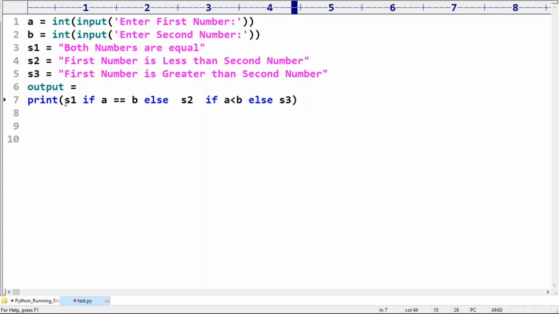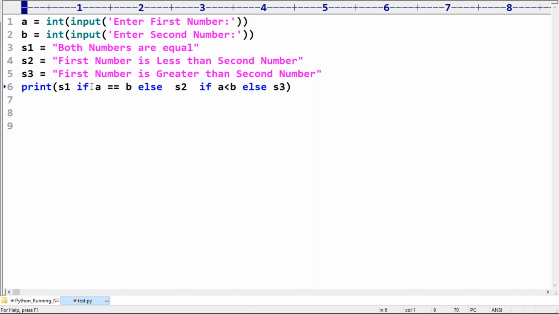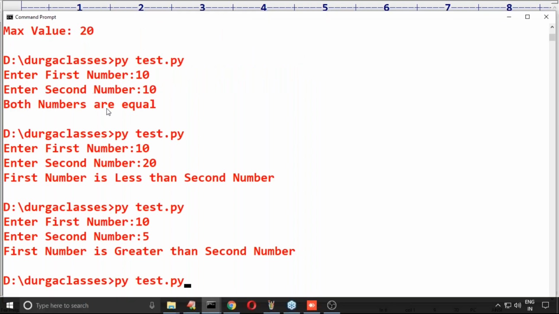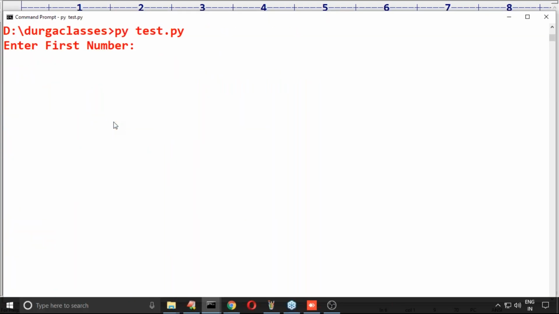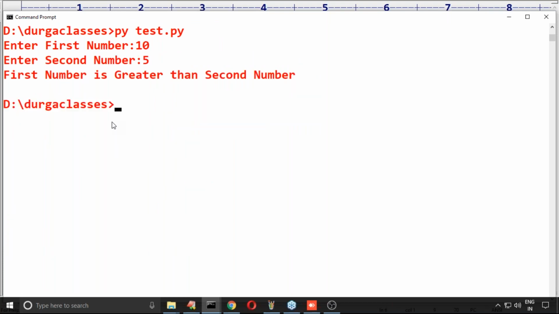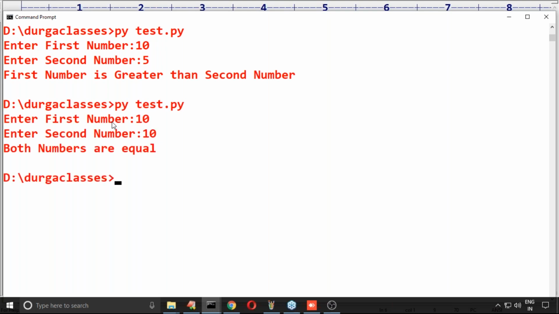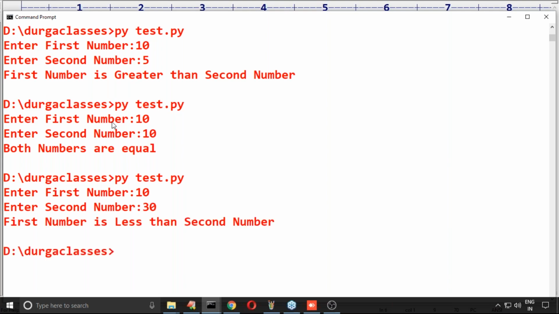Why a separate variable? Directly, you can take a print. Print of S1 if A is equal to B, else S2 if A is less than B, like that. So I'm not using the output variable. Now enter first number, enter second number. First number is greater than second number. Enter first number, second number, both numbers are equal. Enter first number, enter second number 30. First number is less than second number.